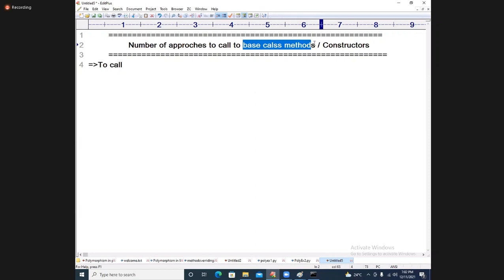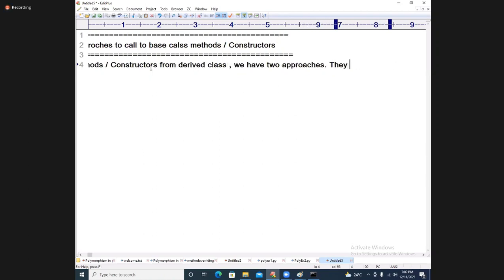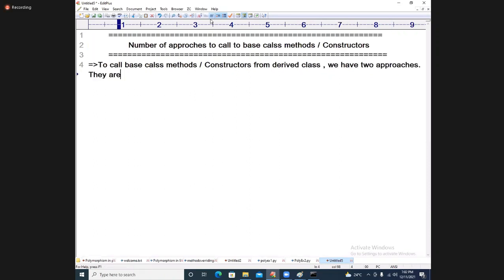To call base class methods or base class constructors from a derived class, we have two approaches. Actually, on any website you will find only one approach that they used to say. The first one is called the super function. Even I will say the super function first. The second one I will tell you with an example.